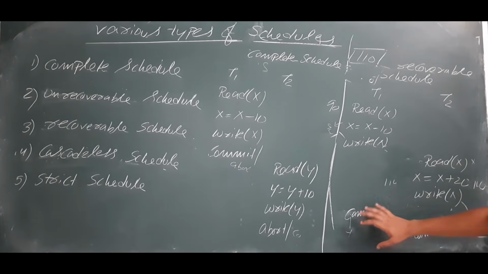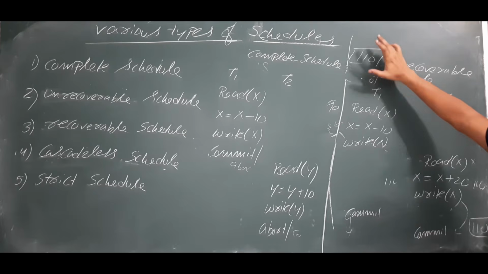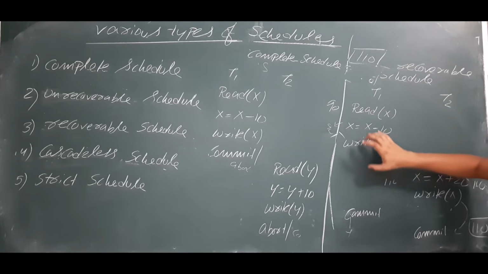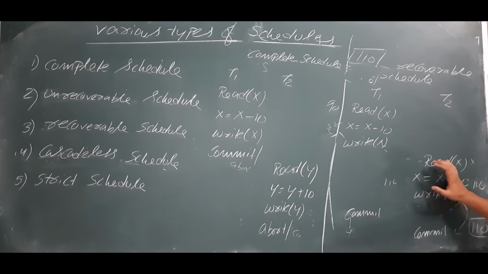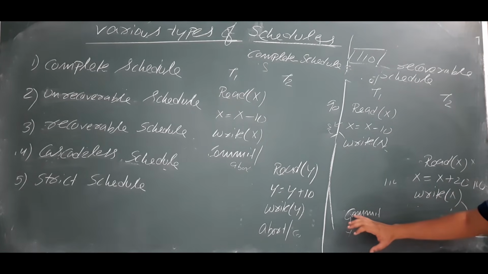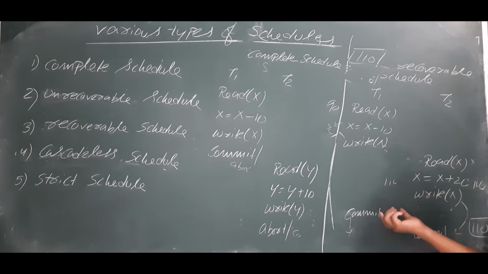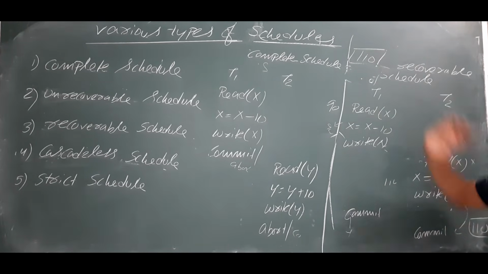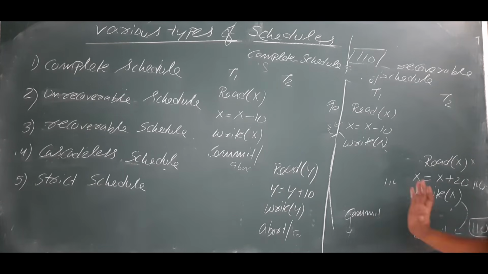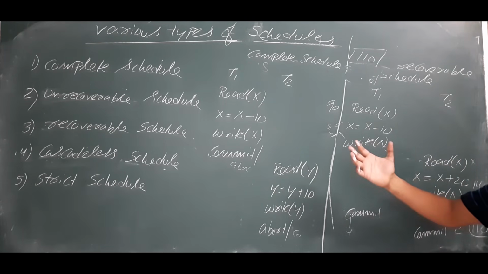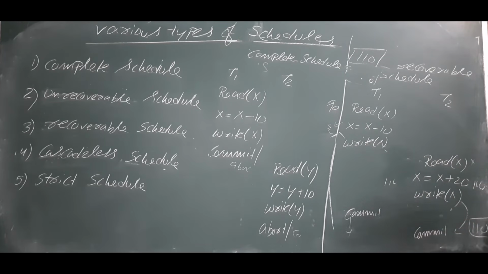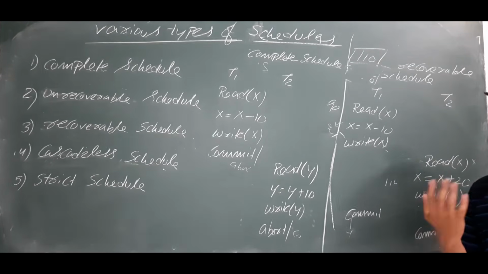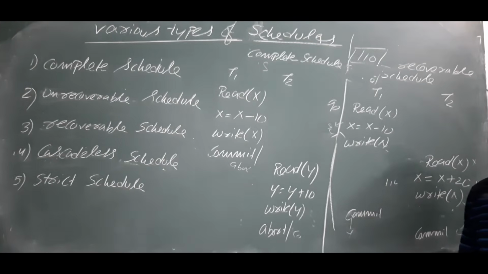So it is not a problem, because x value was initially 100 and T1 made it 90, T2 read the 90 and increased it by 20. First this transaction was committed, so 90 was updated, and then this one. However, this is a lost update problem, because transaction 1 has saved it as 90 and transaction 2 has saved it as 110. But I have discussed what is an unrecoverable schedule and what is a recoverable schedule. In the next video we will discuss the cascading abort problem and cascadeless schedule. Then we will discuss strict schedule.